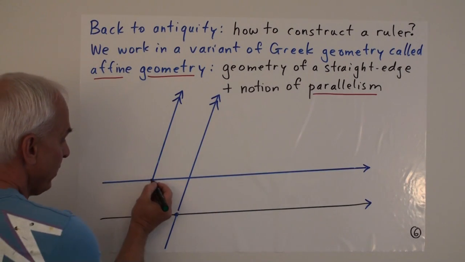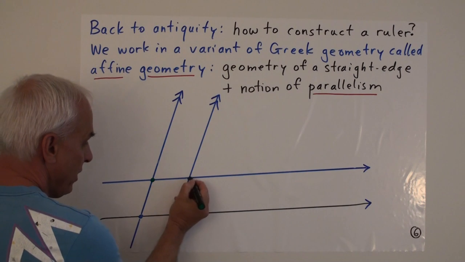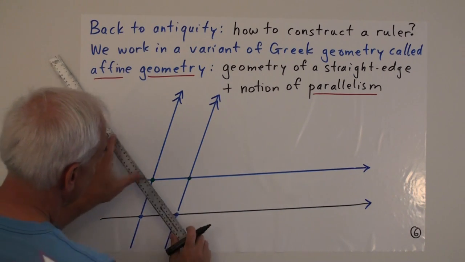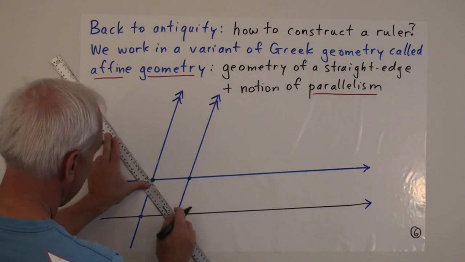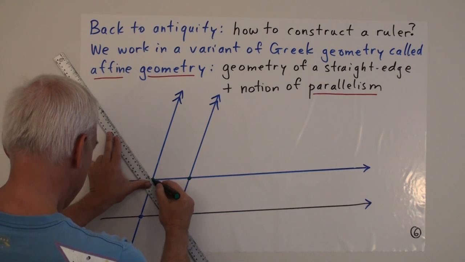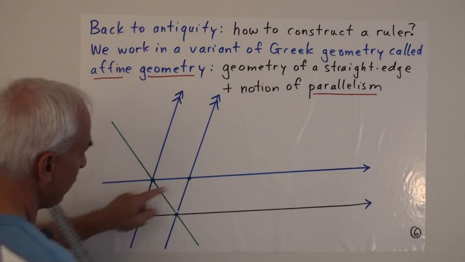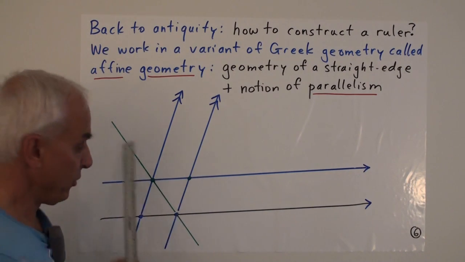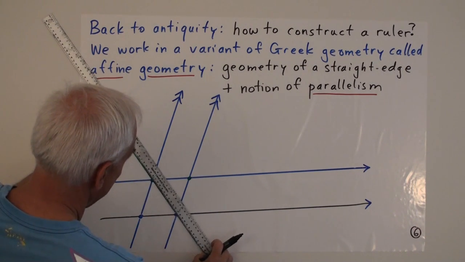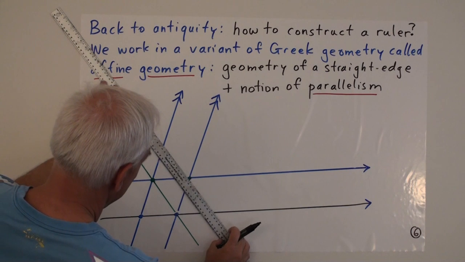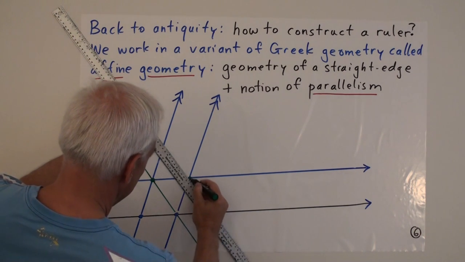So here's a new point, and here's another new point, and I'm going to connect this new point with that old point down there. There's another line. And then through this point here, I'm going to draw yet another line that's parallel to the one I've just drawn. All right, so there we go.